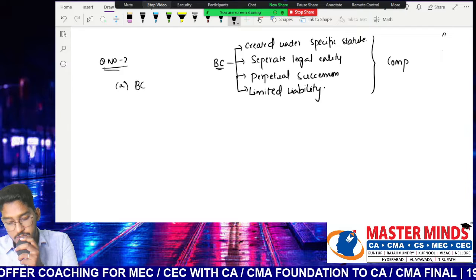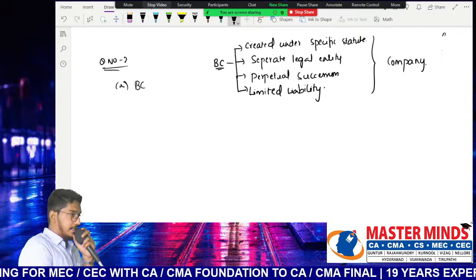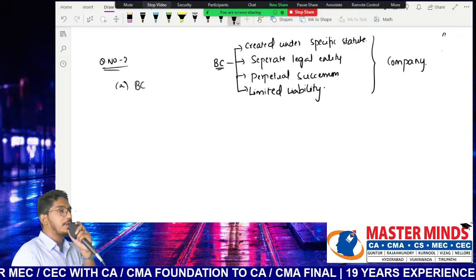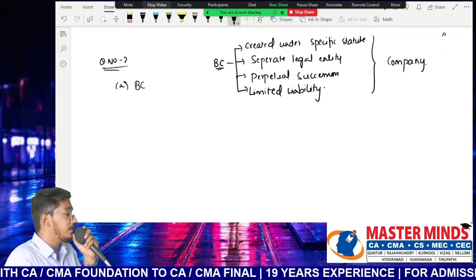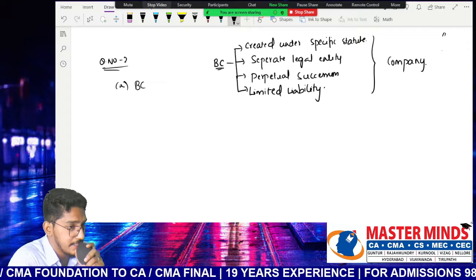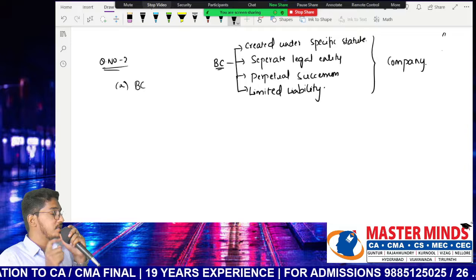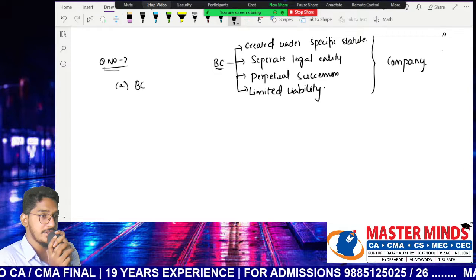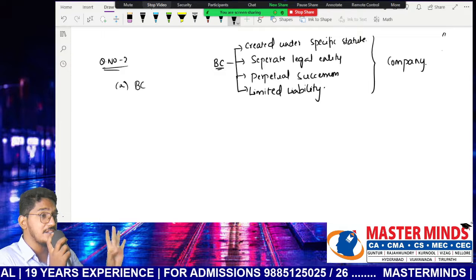So generally, which kind of entity will come under this definition? Company. So what they are simply trying to say is, if auditors want to create a company, and through that company want to provide auditing services, to provide company audit to any other company, is it permitted? No. That is the reason why we generally don't see audit companies. We see individual practicing chartered accountants, we see partnership firms also.